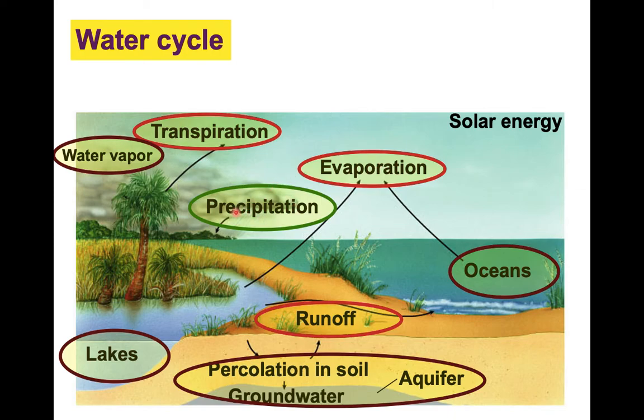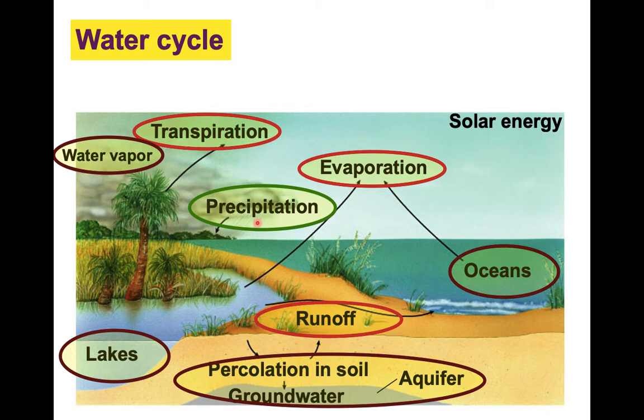And then what happens in precipitation? Precipitation is a fancy name for rain. In precipitation, gaseous water turns to liquid, and then that liquid falls down. That is known as rain or precipitation.